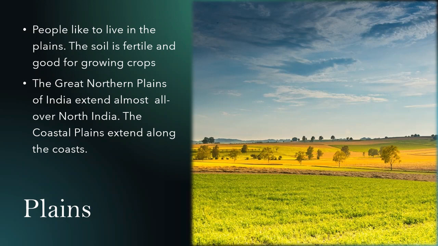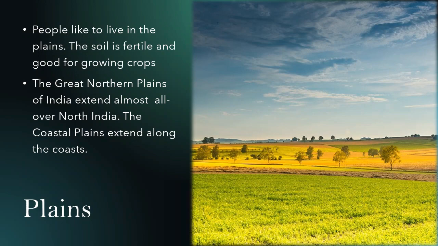People like to live in the plains. The soil is fertile and good for growing crops. The great northern plains of India extend almost all over North India. The coastal plains extend along the coasts.